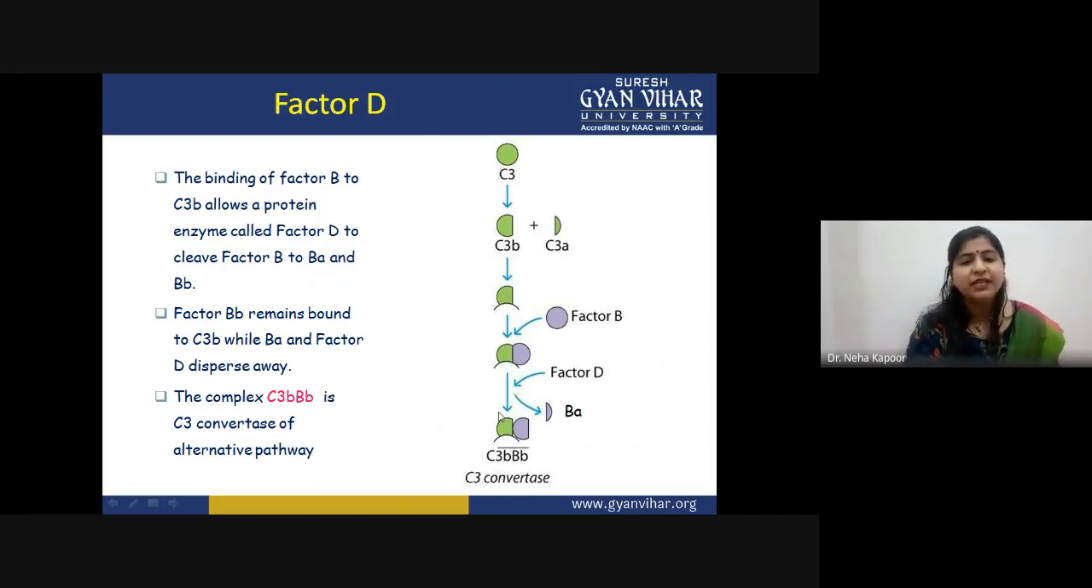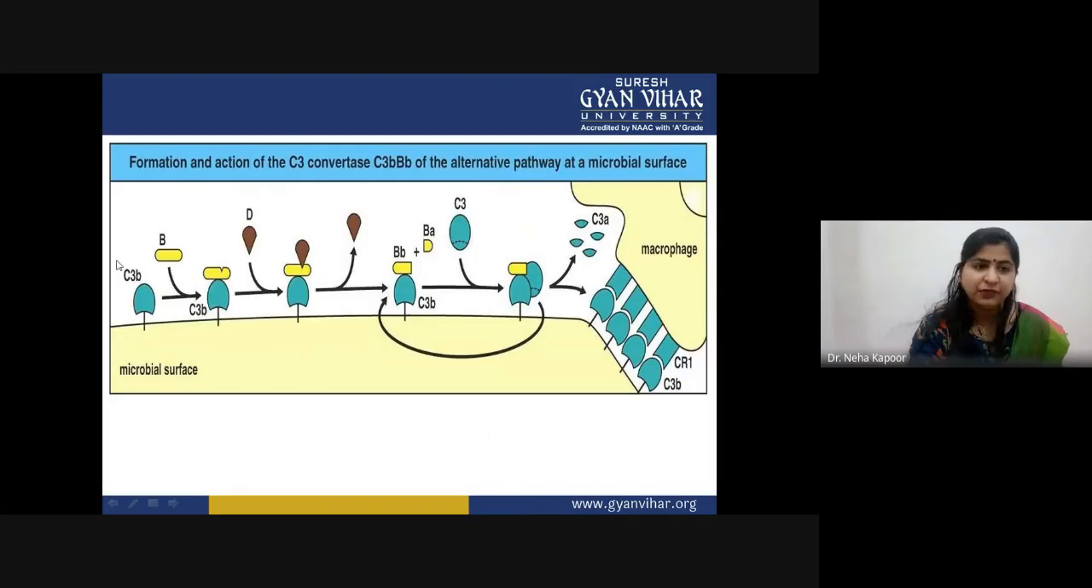Once this factor D binds, it will cleave this factor B into two parts. So this cleavage is basically Ba and Bb. However, the complex that is formed here is C3bBb, and this is known as C3 convertase. The C3 convertase of the alternative pathway will further trigger the pathway. So these are the complete steps.